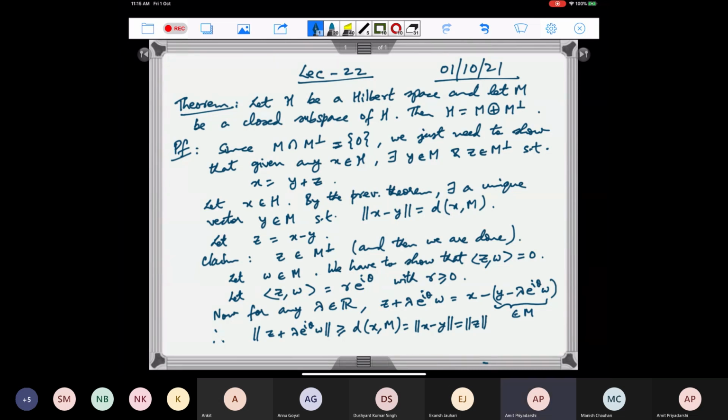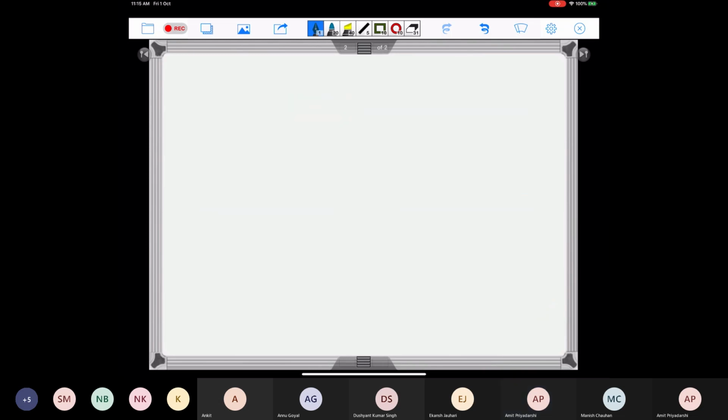And this is true even if lambda is a complex number, if it is a complex Hilbert space. But we'll make use of the fact that this is true for every lambda in R. So now if I square this, it implies norm z squared is less than or equal to norm of z plus lambda e to the i theta w, squared.